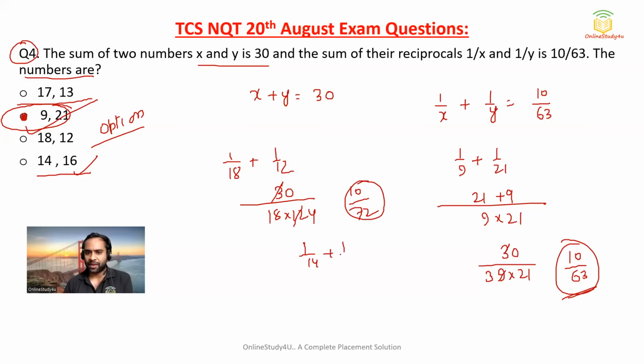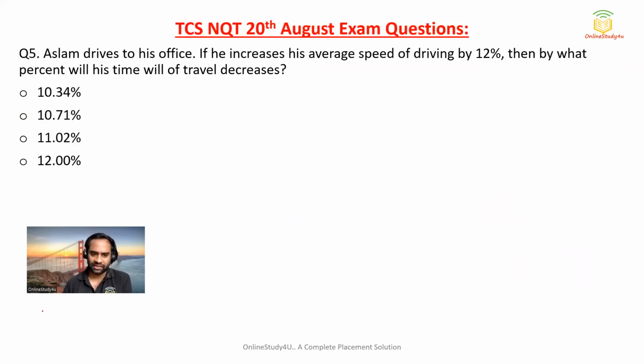Okay, 1 by 14 plus 1 by 16. See, the first option will never give you 14 into 16. So 16 plus 14 will be 30. Now this won't be divisible and there is no option here where you get 10 by 63. So again, you cannot do this. This is how you have to solve the questions in the examination. You have to use your brain a bit.